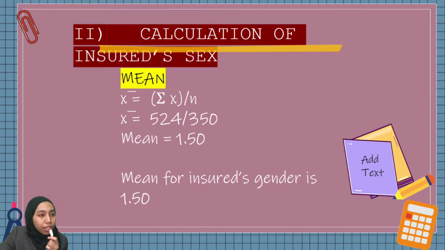For insured gender, we will use the formula from ungrouped data, which is summation X over N. We get 524 over 350, and the answer is 1.50, which is the mean for insured gender.